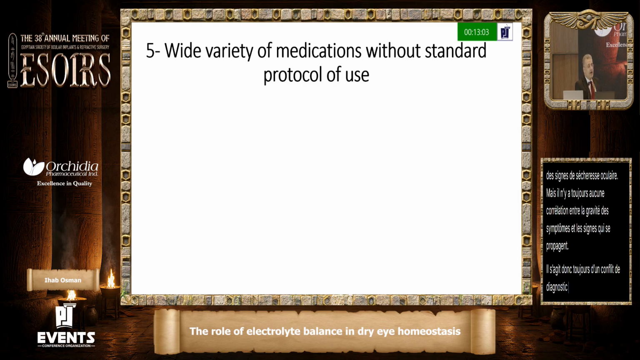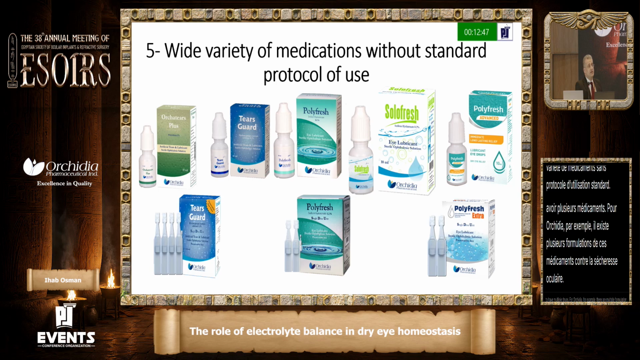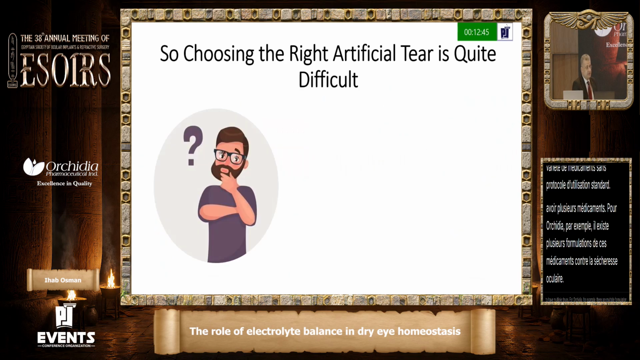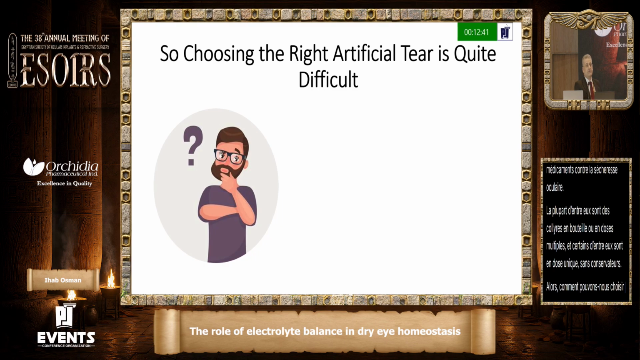The fifth cause of being a big problem is that there is a wide variety of medication without a standard protocol of use. So we have multiple drugs. For example, there are multiple formulations of the dry eye drugs. Most of them are bottled or multiple dose eye drops, and some of them are single dose without the preservatives present. So how can we choose our proper eye drop medication for dry eye?